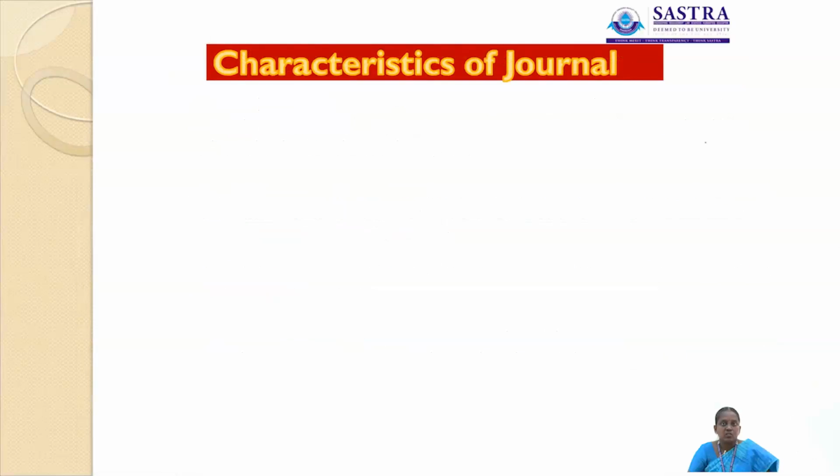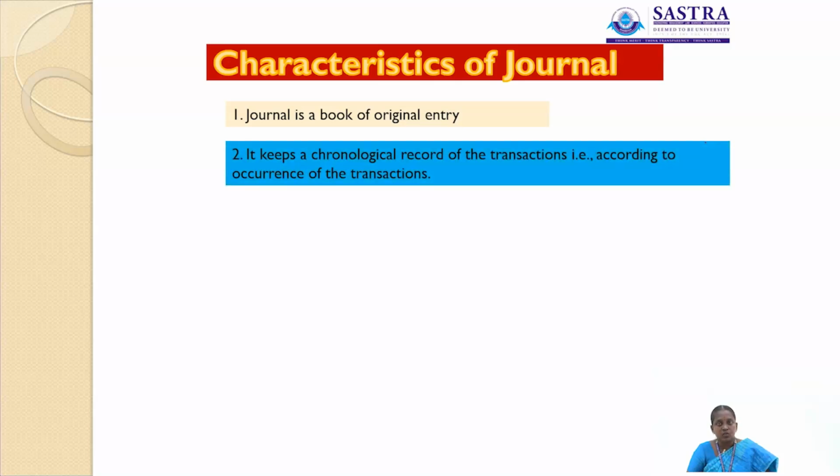What are the characteristics of journal? Here, journal is a book of original entry. Journal means it is nothing but a book of original entry. Next one is it keeps a chronological record of the transactions, that is, according to the occurrence of the transactions.